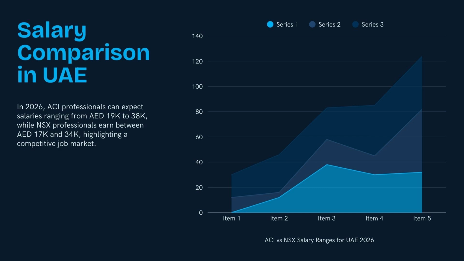In the UAE, ACI engineers earn between 19 and 38,000 dirhams monthly. NSX engineers average 17 to 34,000. Again, multi-domain engineers who work across SDN, cloud, and virtualization earn significantly more.